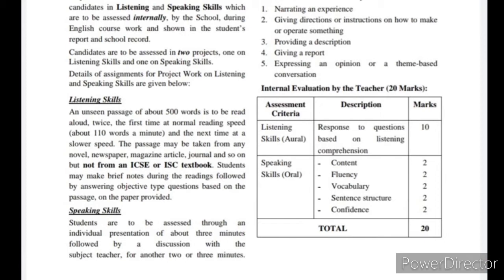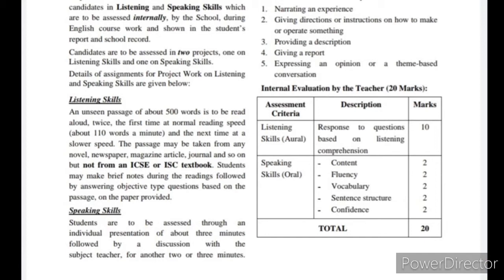Okay. Next is speaking skills. Students are to be assessed through an individual presentation of about 3 minutes, followed by a discussion with the subject teacher for another 2 or 3 minutes. So suppose a topic is provided, time is given.